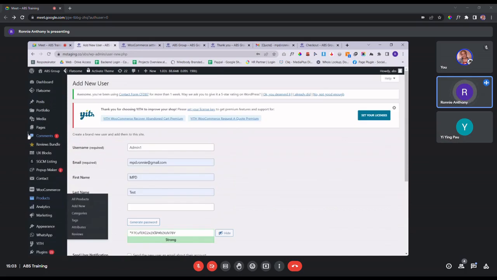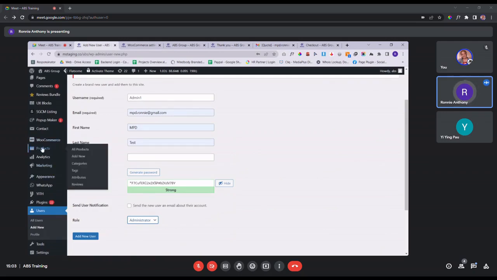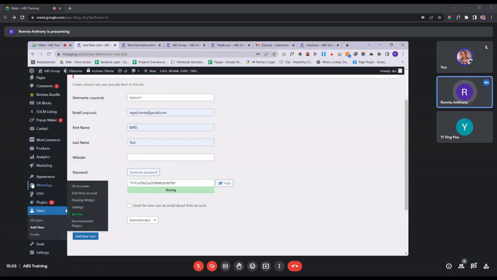Backend, this portion, you see there's pages, pop-up, contacts, all this. You see these products. So let's say, for example, if you set someone as a designer only, which is the editor, they cannot touch anything related with the products. Or let's say, for example, you want them to change the WhatsApp number, for example.